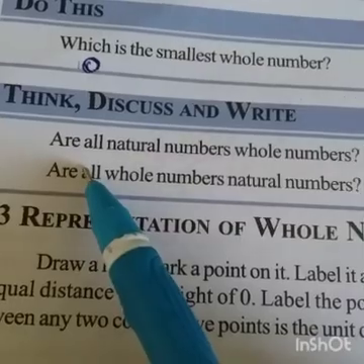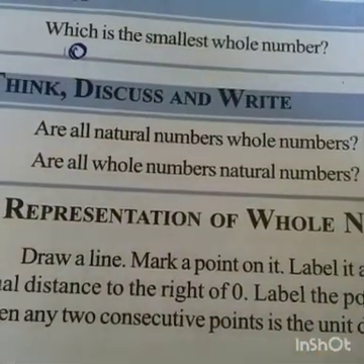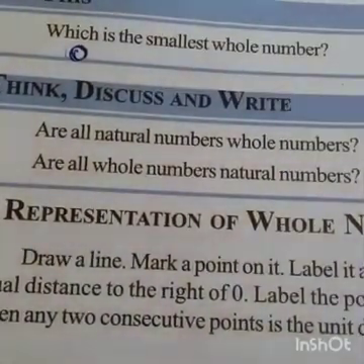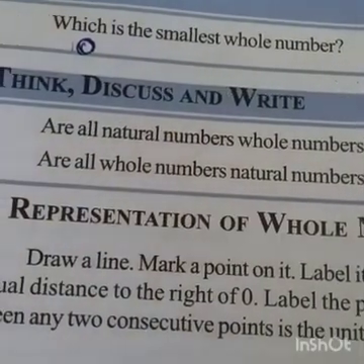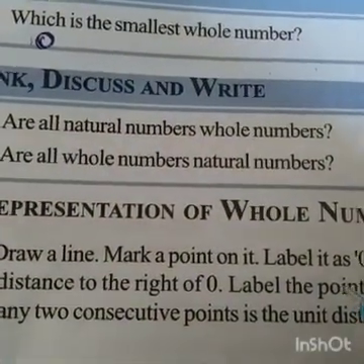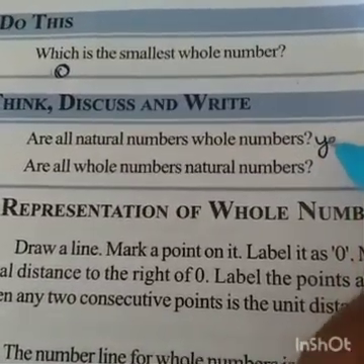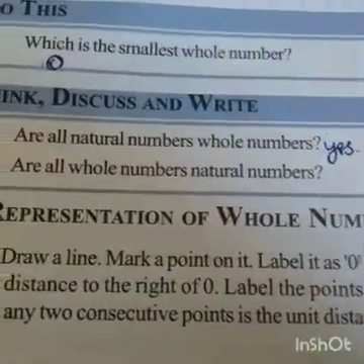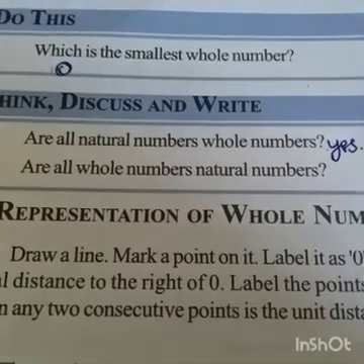Next, are all natural numbers whole numbers? Yes. All natural numbers are whole numbers. Second one: are all whole numbers natural numbers?